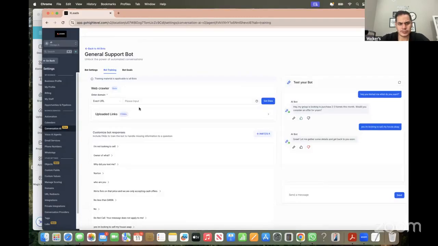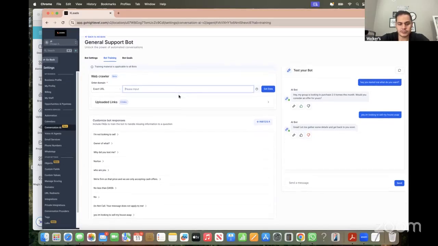So if I go here to bot training, you can use a web crawler, which means the robot will take your website and use all that information to respond to the seller. So if you have a website already, like We Buy Houses website or one of the websites that we provided for you in the CRM, you can put that website in here and then we'll get all the data from there. So anytime there's a message or response, they'll use that data from the website. So you can actually put the website in there, which is pretty awesome.